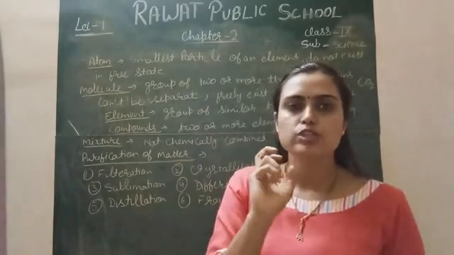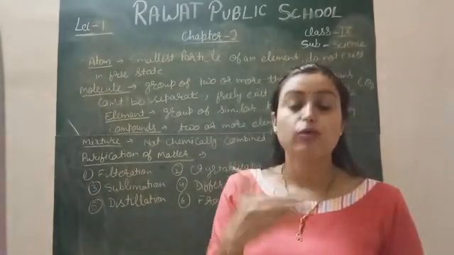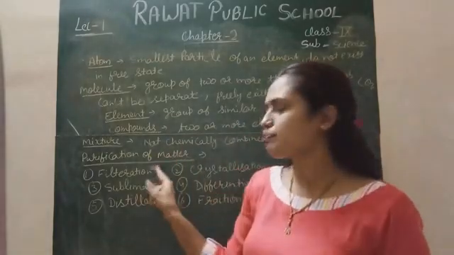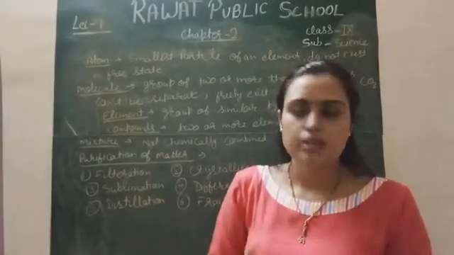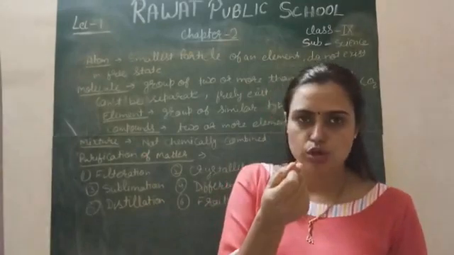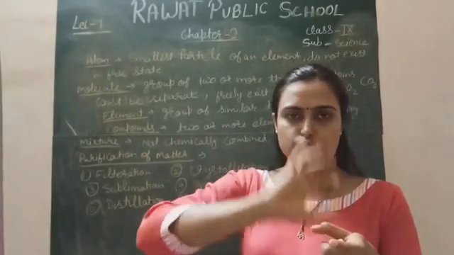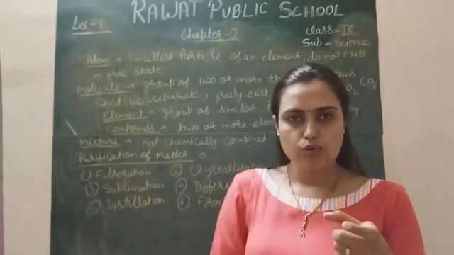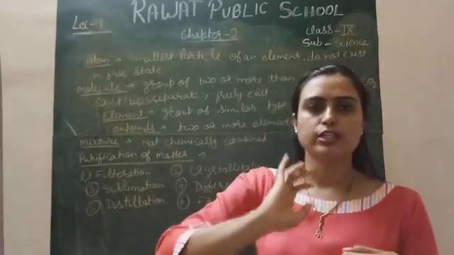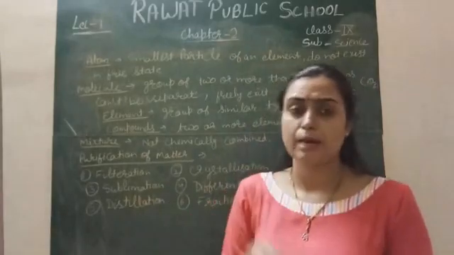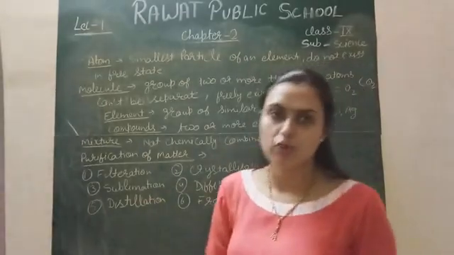For example, you have a solution of water and soil. You want to separate the soil particles from the water. Then what will you do? You need to use a technique called filtration. We take a filter paper whose pore size is smaller than the soil particles. When we put the mixture of soil and water into the filter paper, the water comes out through the filter paper, but the soil particles, because they are large in size, are retained over the filter paper, so you can easily separate the soil particles from the water. So this technique is called filtration. This is a very common technique.